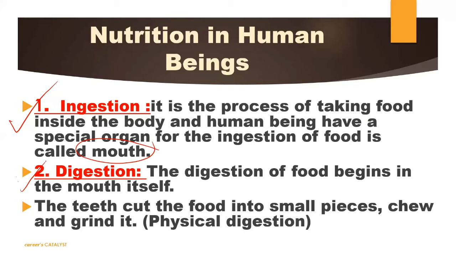The digestion of food, I told you earlier, starts in our mouth, because our teeth help to convert the food into small pieces by chewing or grinding it, right? This is the process of physical digestion. The teeth cut the food into small pieces and chew and grind it. But not only physical digestion is completed here. In the mouth itself, chemical digestion also starts, right?